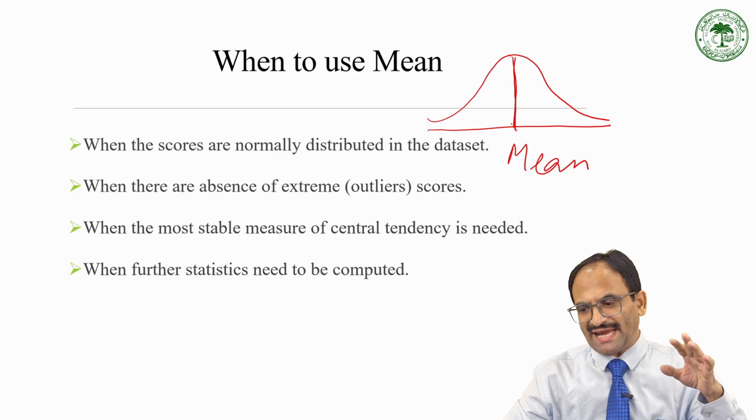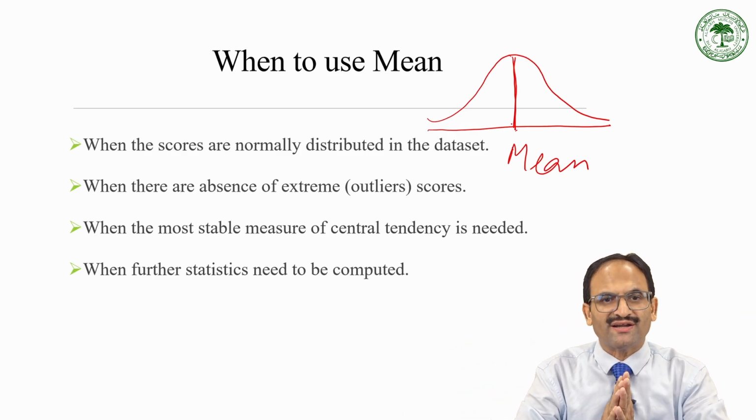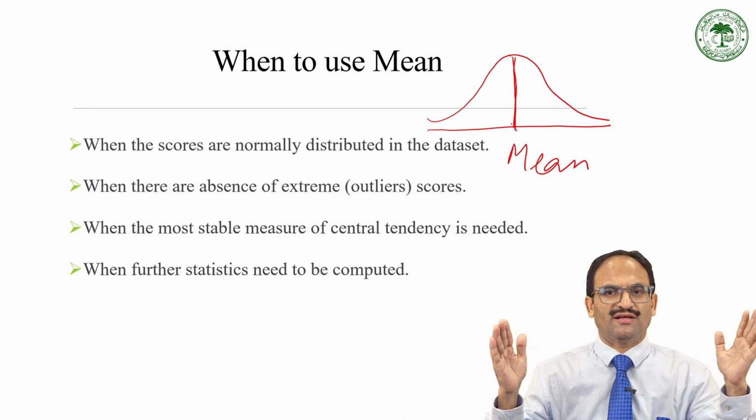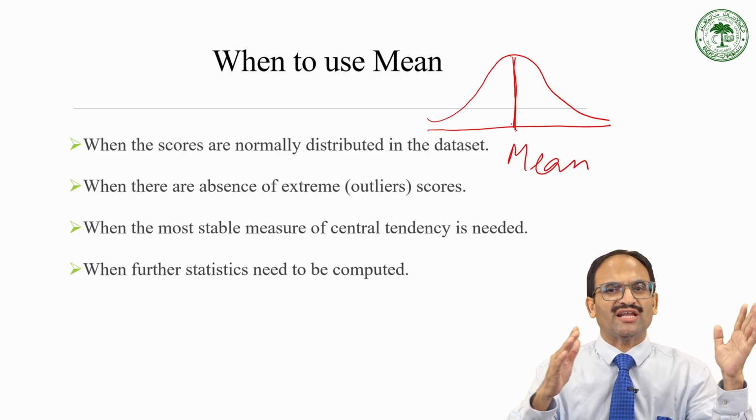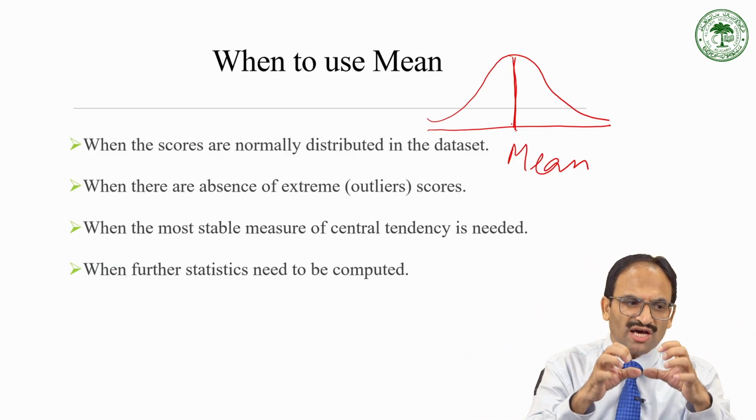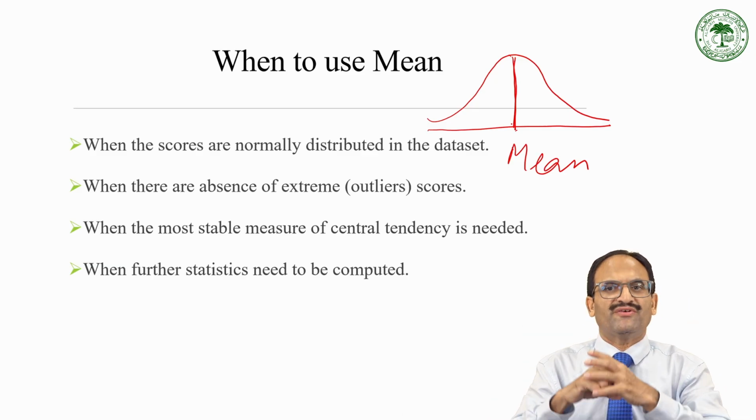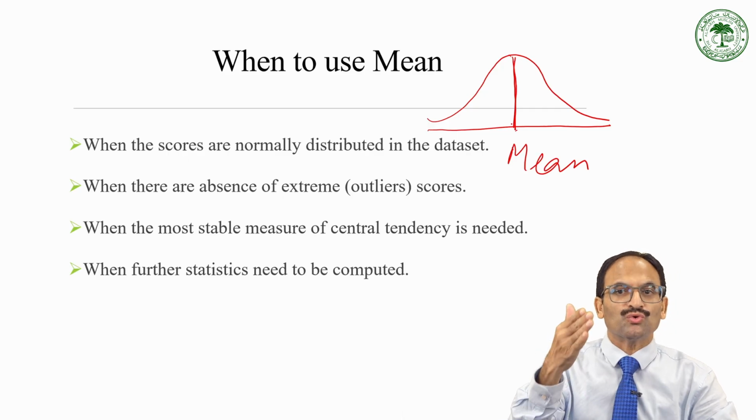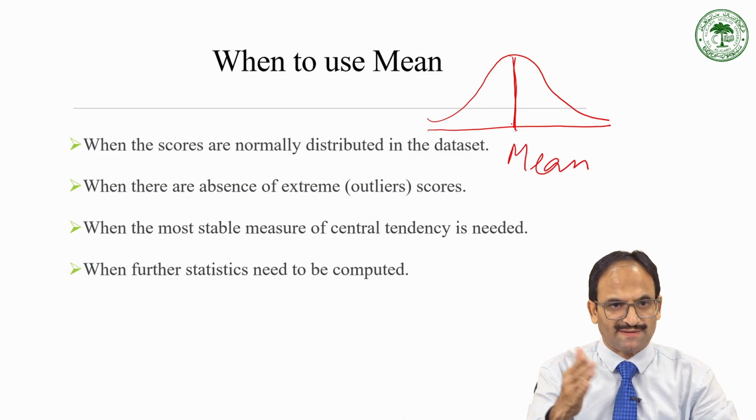So if there is any population or any data set in which you find that normal distribution is there, that is, extremity is not there, that is, all the scores are not very high or all the scores are not very low. Some scores are very high, some scores are very low, and most of the scores are average or centered around the mean. In that situation, comfortably you can use the mean. In that situation, the mean gives a very good result.